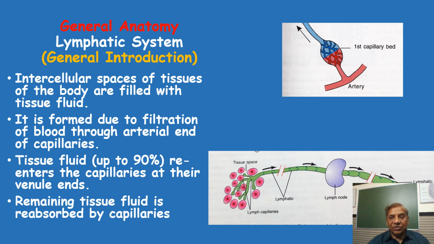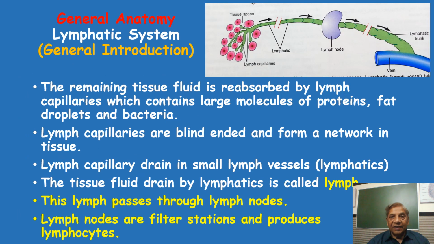The remaining 10 to 15% of tissue fluid is not absorbed by the blood capillaries. The remaining tissue fluid, which is reabsorbed by the lymph capillaries, contains large molecules of protein, fat droplets, bacteria and cancer cells.